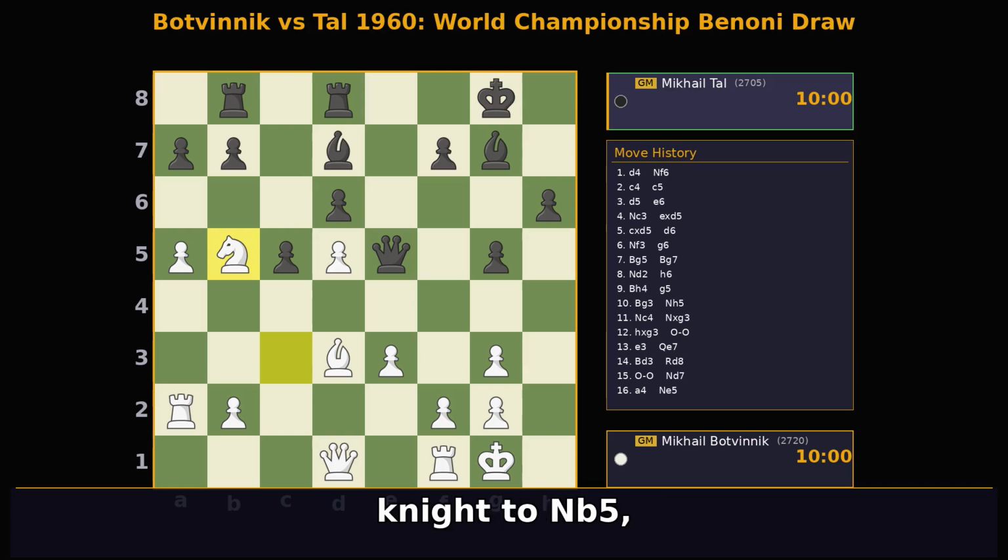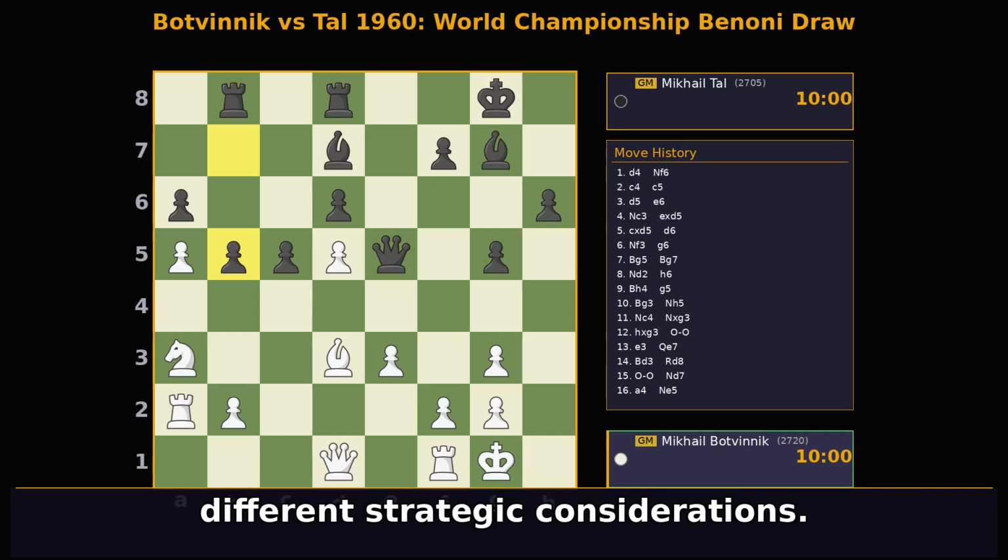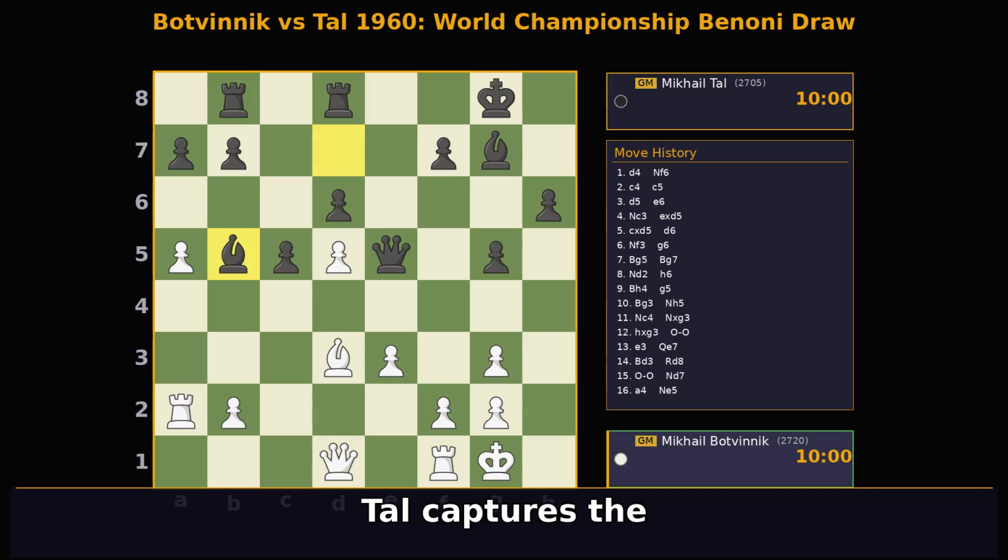Botvinnik brings his knight to Nb5, putting pressure on Tal's queenside. A line involving a6, Na3, and b5 would have offered different strategic considerations. Tal captures the knight with Bxb5, simplifying the position and removing a dangerous piece.